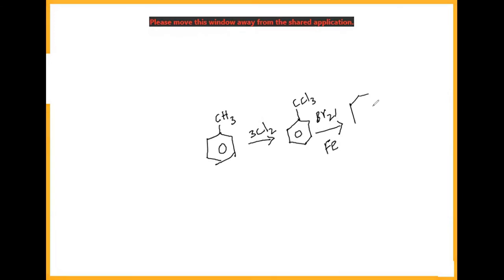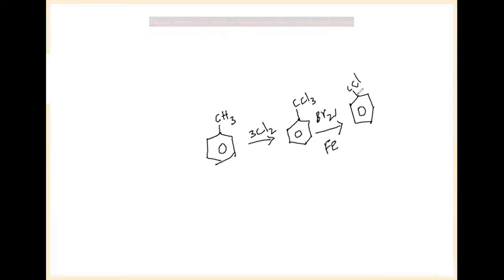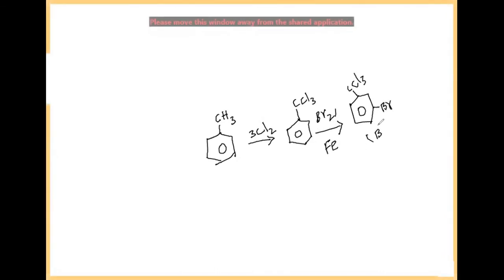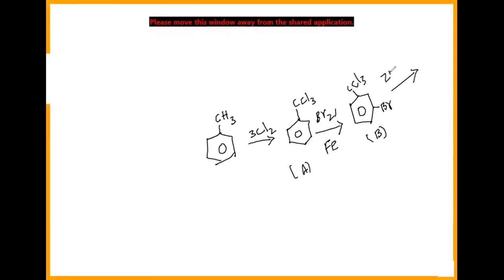We can consider it like this, CCl3, and it is meta directing. This is B and this is A, which on reaction with zinc and HCl, this one will go back to CH3.